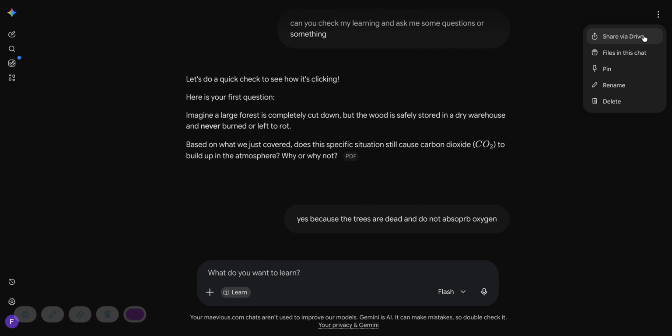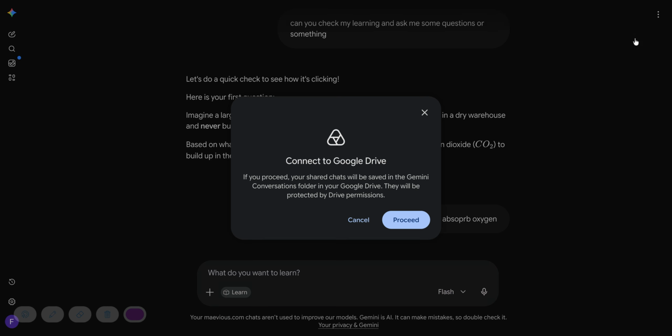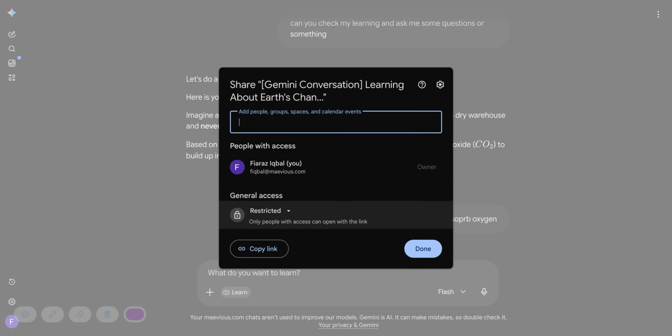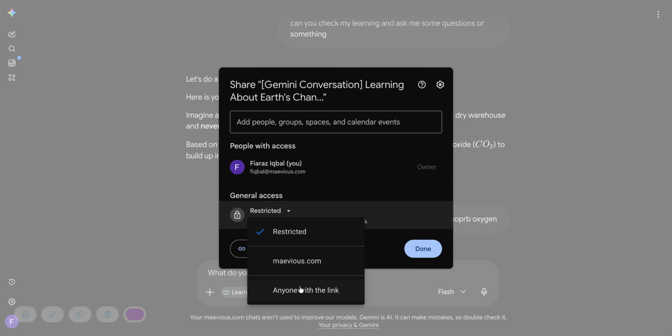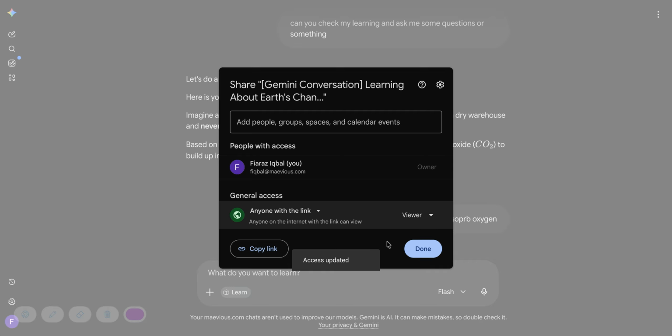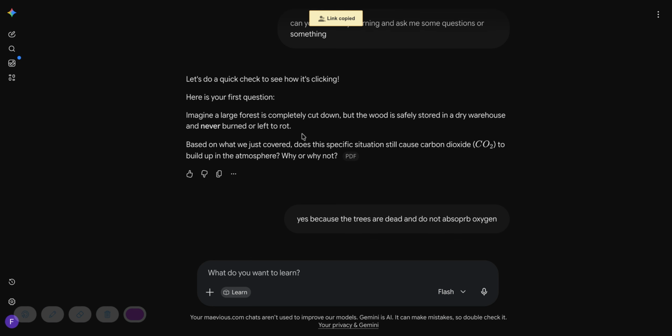Share via Drive. I don't know, files. Do you know what? Let's do that, shall we? Share via Drive. Connect to Google Drive. All right, proceed. Add people: restricted. Anybody with the link can access that. All right, let's try it. I'm going to copy the link, and what I'm going to do now is send that link to you guys in the chat and pin it. There you go, and hopefully you can access that. Okie dokie. So that's the new